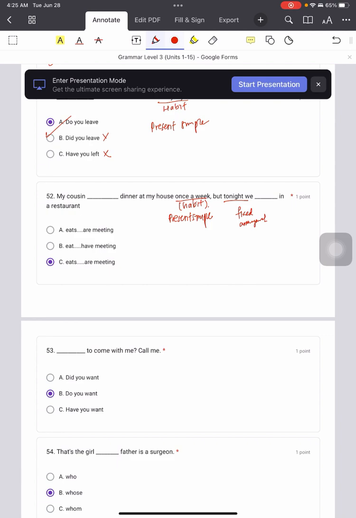Okay, we eat in a restaurant, right? Tonight, not eat, sorry, meeting in a restaurant. Okay, so for fixed arrangement or temporary, we gotta use present continuous tense for the main verb. So that means the first answer, use present simple tense, eat, and for the later part of the sentence, you gotta use present continuous tense, which is are meeting. So C is the correct answer.